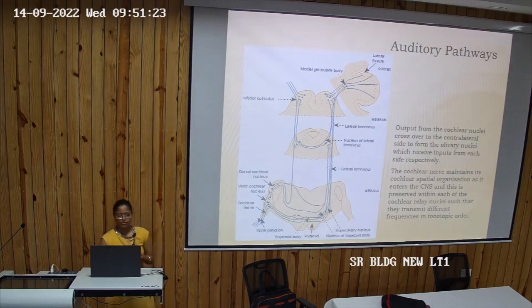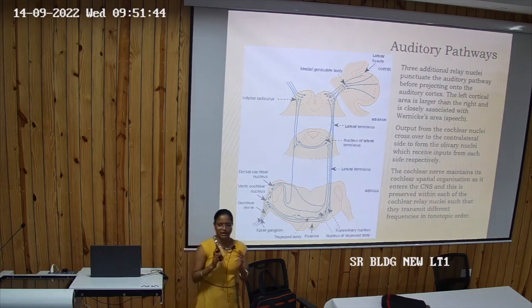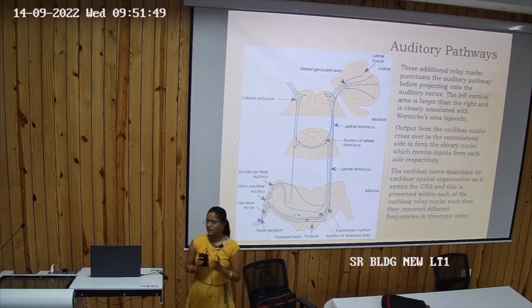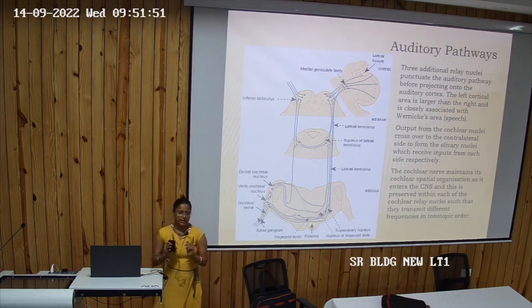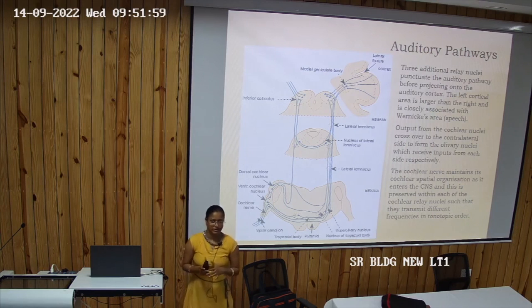So output from the cochlear nuclei crosses over to the contralateral side to form the olivary nucleus. I told you that there is crossing over of the fibers, and the additional relay nuclei punctuate the auditory pathway before projecting. So the same is written. The left area is larger than the right and is closely associated with Wernicke's area. So the auditory cortex has a right side and a left side, both sides exist, and of these the left cortical area is larger as compared to the right cortical area of the auditory cortex, as it is associated with Wernicke's area, right?